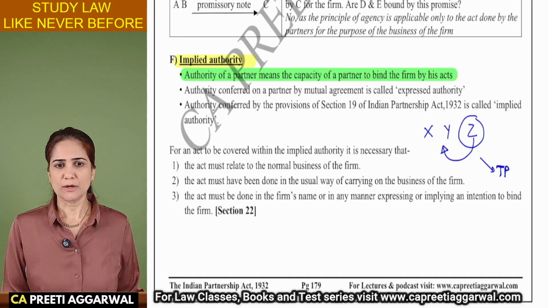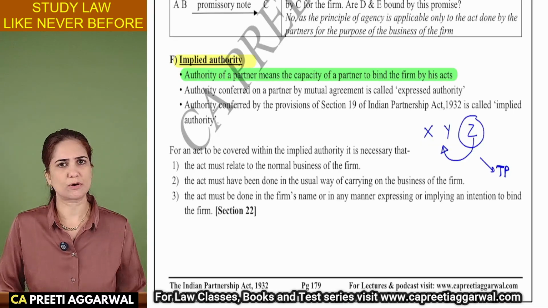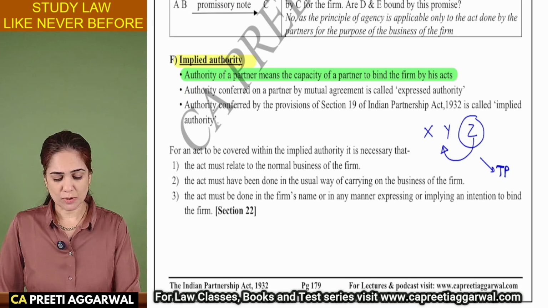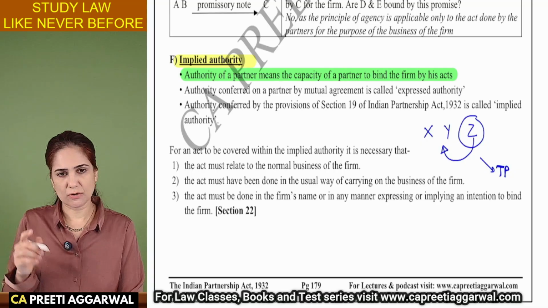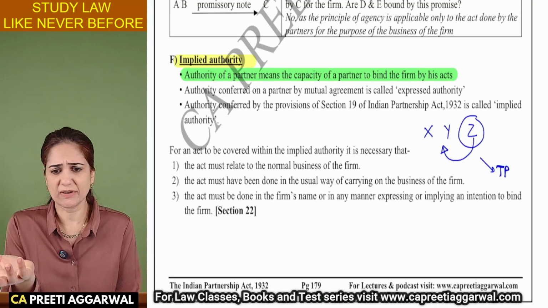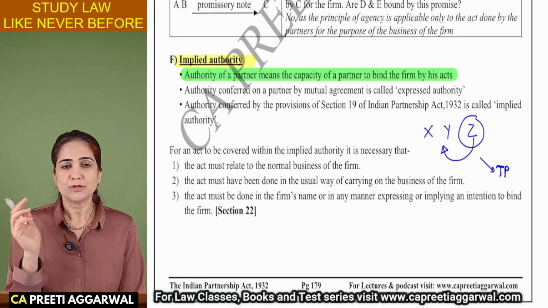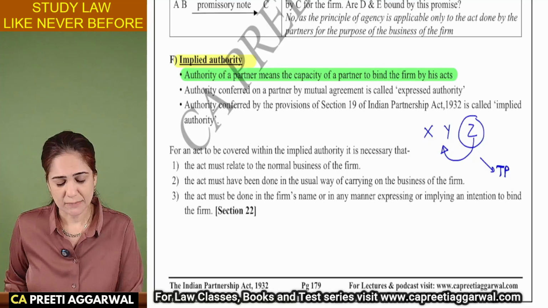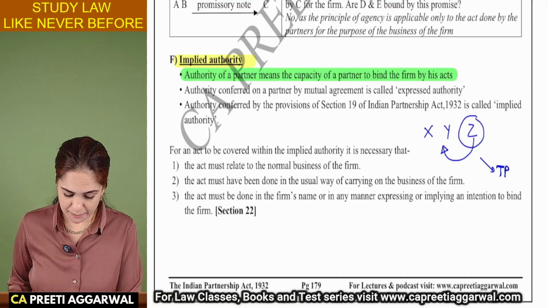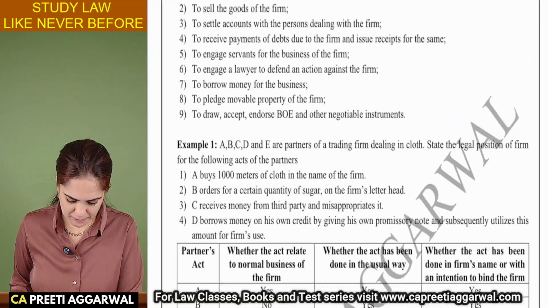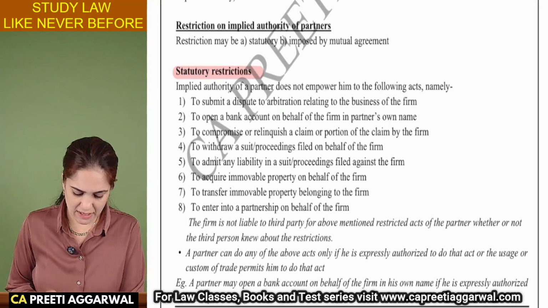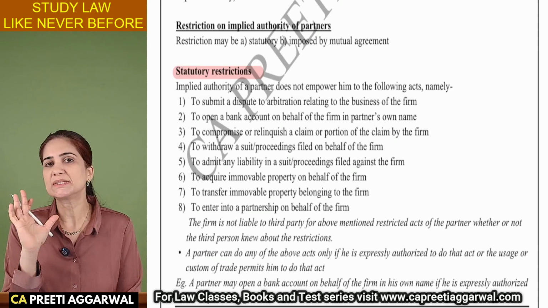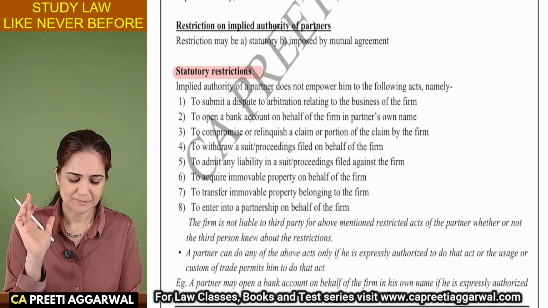As a partner, you have the authority to carry out a lot of acts. You can do a lot of things. So as a partner, you are entitled to enter into certain contracts and bind the other partners. You have an implied authority. So what are the acts which are within implied authority? That is important for exam. There are two lists. Both are important. The first is acts within the implied authority, and second is the acts which a partner is not authorized to do. There is some statutory restriction. Both these lists are very important for exam.